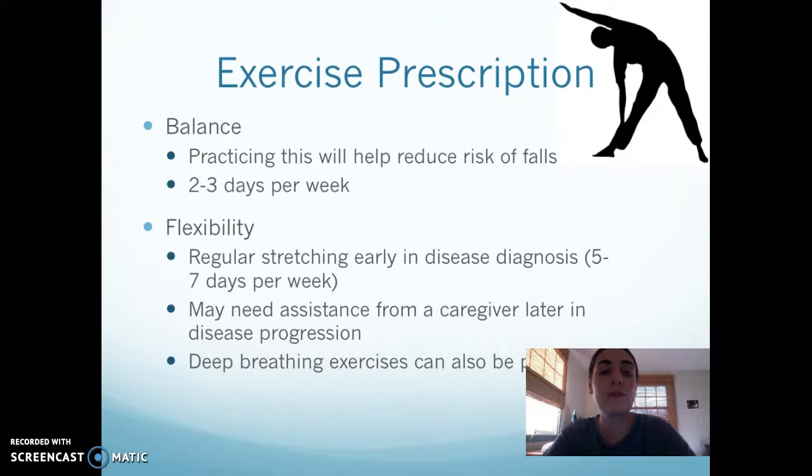And for balance, we would practice this to help reduce the risk of falls and do this about 2 to 3 times per week. You could do things like standing on a foam pad while completing tasks or use a BOSU ball. It's just very important that this person is supported because we do not want them to fall while they're performing balance activities.